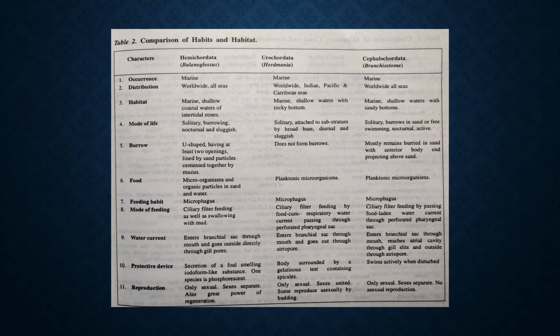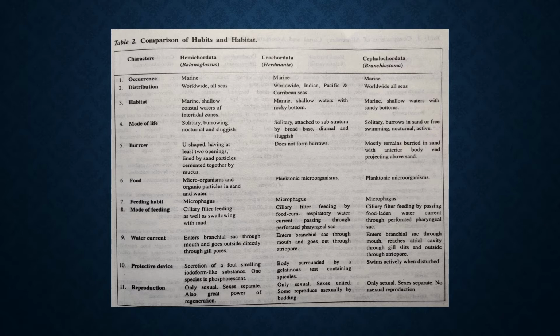Fifth point is the burrow. Balanoglossus lives in a U-shaped burrow, and you must be remembering a U-shaped diagram in which there's a worm lying inside. This burrow has two openings, and it is lined by sand particles and cemented together by mucus. Herdmania does not form burrows, it remains attached to the substratum. And Branchiostoma or Amphioxus mostly remains buried in sand with the anterior end projecting above the sand.